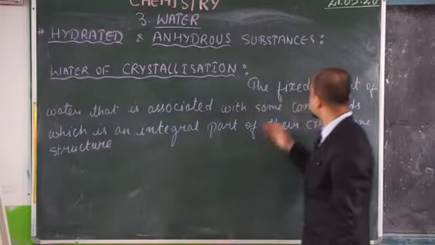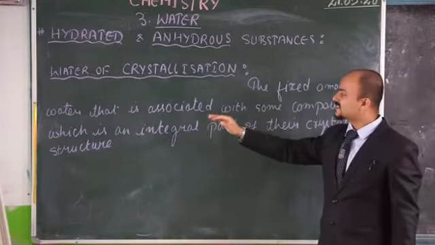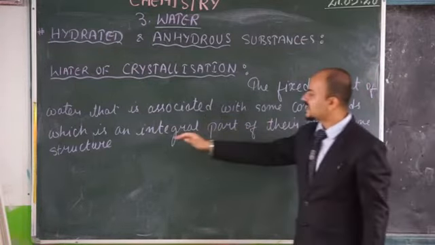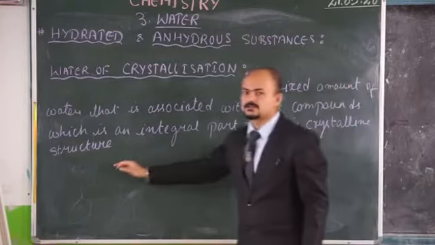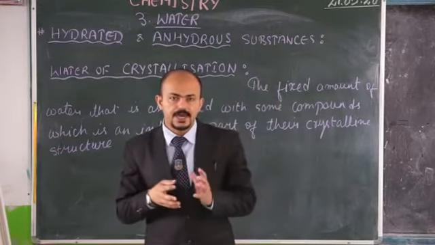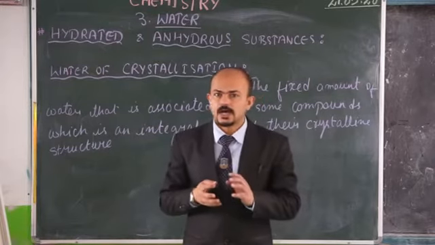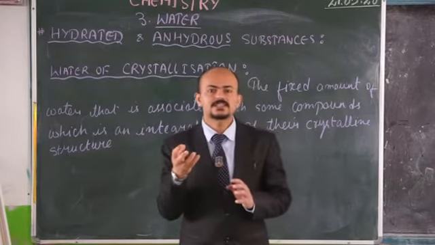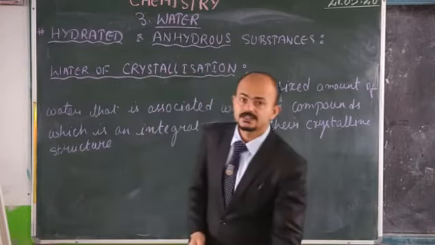Water of crystallization is the fixed amount of water that is associated with some compounds, which is an integral part of their crystalline structure. So, in a simple sentence, if we have a fixed number of water molecules associated with certain compounds, then those fixed number of water molecules are known as water of crystallization.